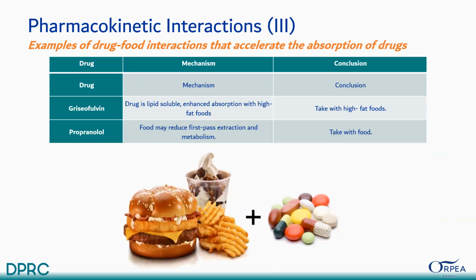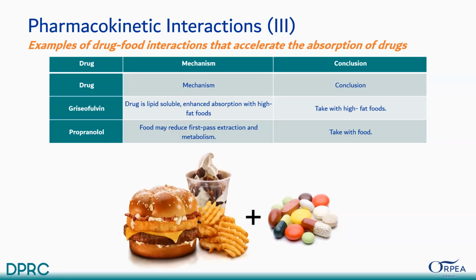And the third one is an example of drug-food interactions that accelerate the absorption of drugs. That will be griseofulvin and propranolol. The griseofulvin drug is lipid soluble and easily absorbed in the body with the lipids or fats available in the stomach. So it enhances absorption with high fat foods. It means we can take this medication with high fat foods. Better to take it on an empty stomach or with less high fat foods.